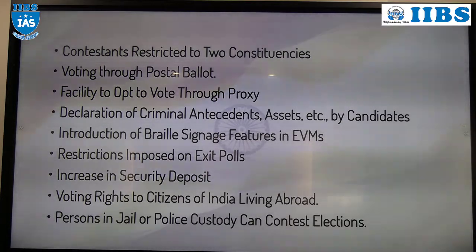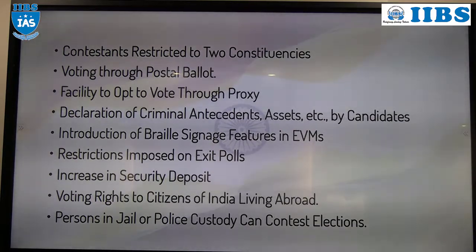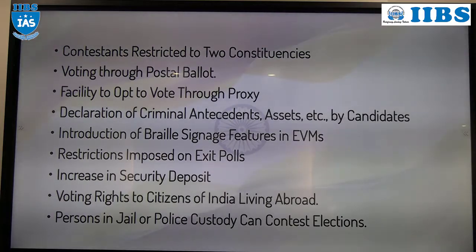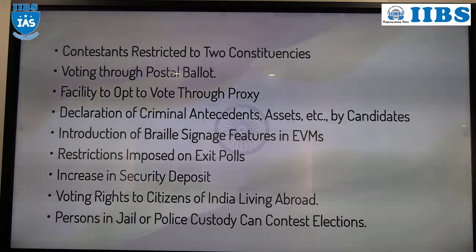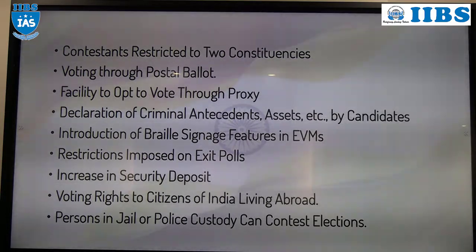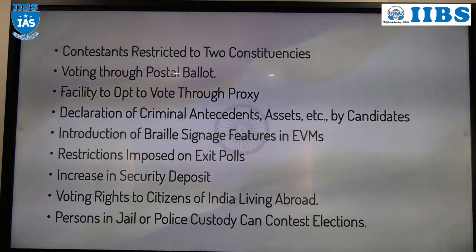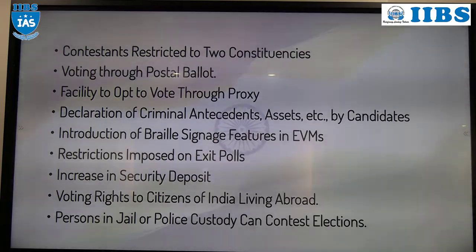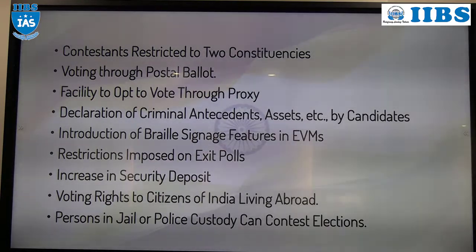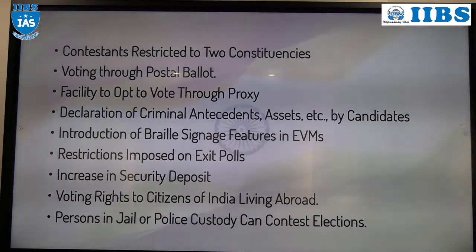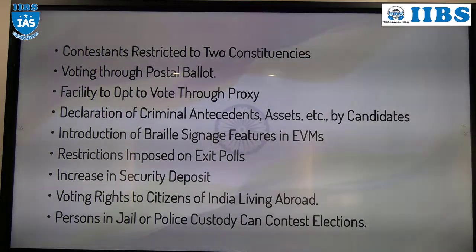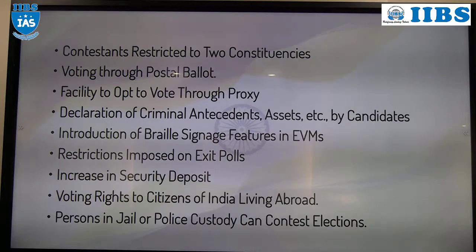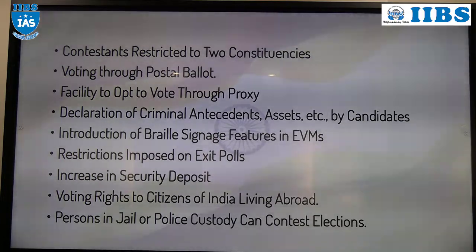That is the first thing. Second thing, the candidate also has to declare whether any case is pending against him, whether it is a criminal case or a civil case. Third, does any case pending against him carry a punishment of 2 years or more than 2 years? That also he or she needs to mention.